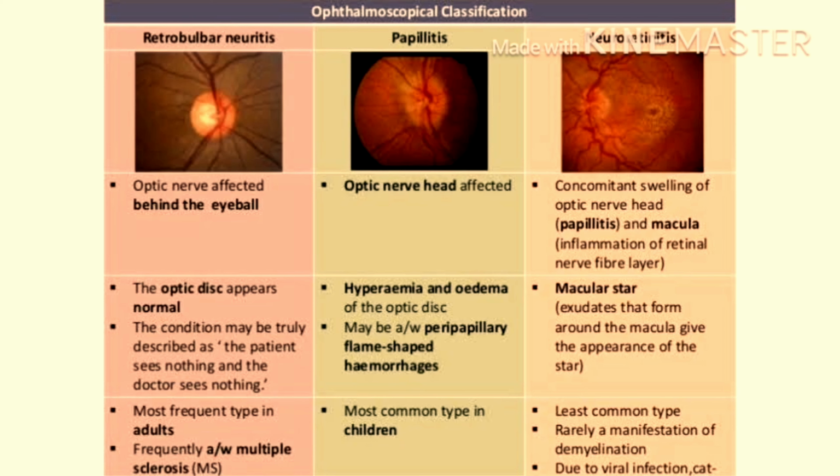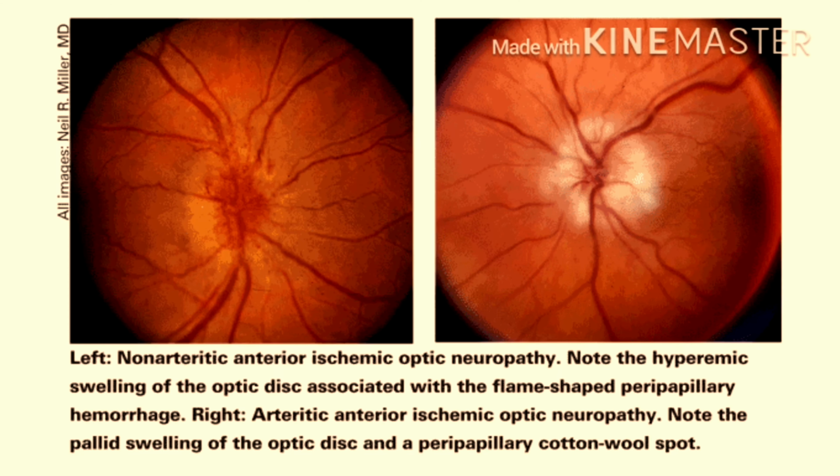Whereas in case of retrobulbar neuritis, the disc is normal. Inflammation is behind the eyeball. The most common cause is multiple sclerosis. In case of neuroretinitis, there is inflammation of the disc along with macula involvement. In case of non-arteritic ischemic optic neuropathy, there is hyperemia and edema of the disc. Whereas in case of giant cell arteritis, arteritic ischemic optic neuropathy, there is pallid swelling of the optic disc along with some cotton wool spots.